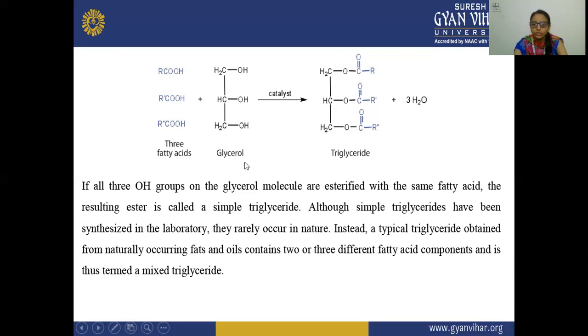Although simple glycerides have been synthesized in the laboratory, they rarely occur in nature. So the simple glycerides that are synthesized in the laboratory occur very rarely in nature.